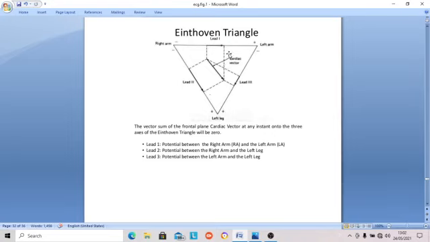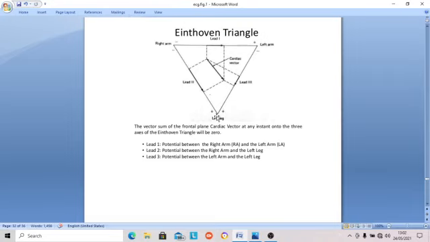The maths of Einthoven still holds today; all the principles are correct. This is the lead one. I told you the right arm is always negative and the left leg is always positive. So lead 1 is tied between the right and left arm, negative in the right arm and positive in the left arm. Lead 2 is tied between the right arm and left leg, so it is negative here.